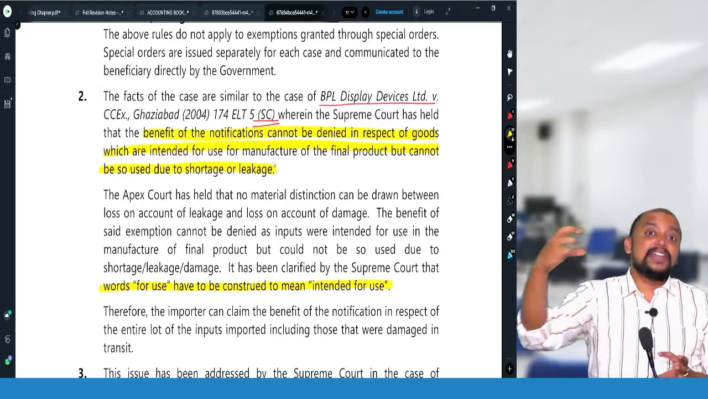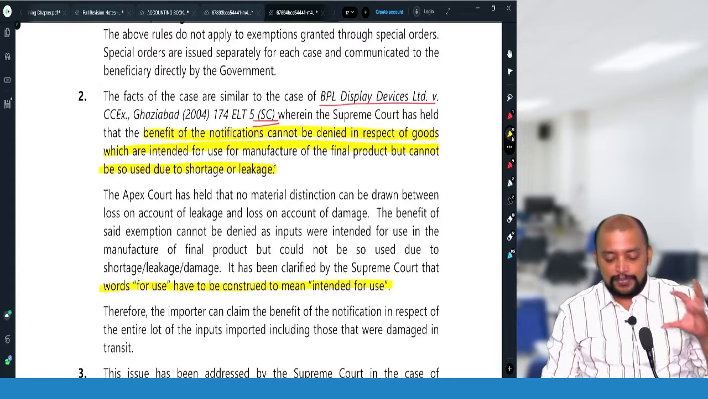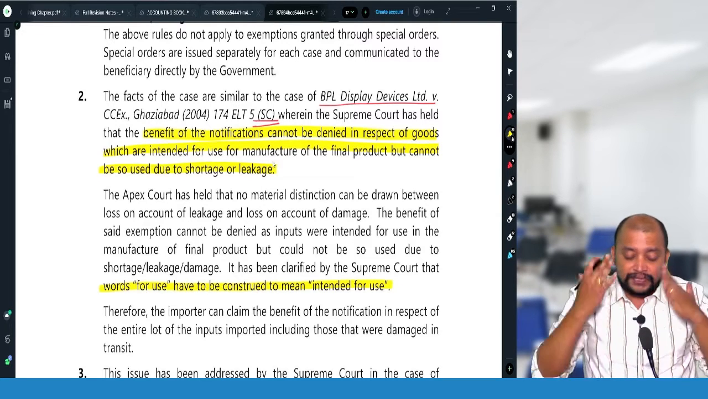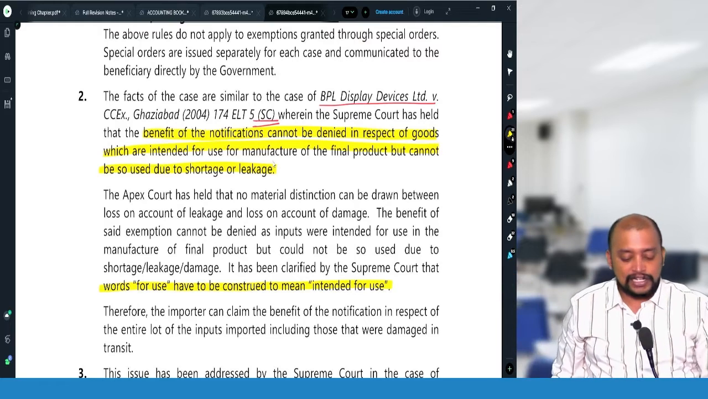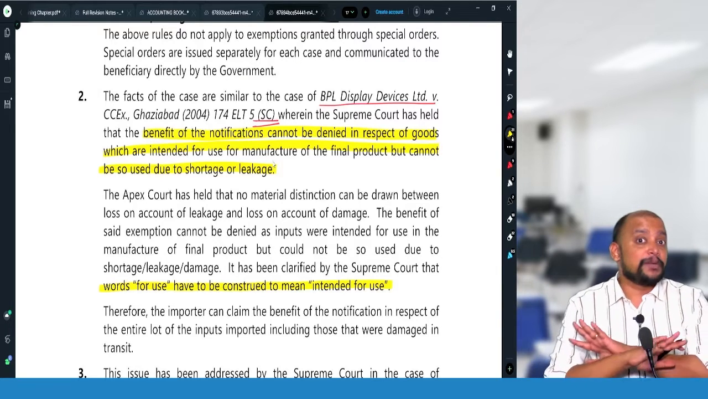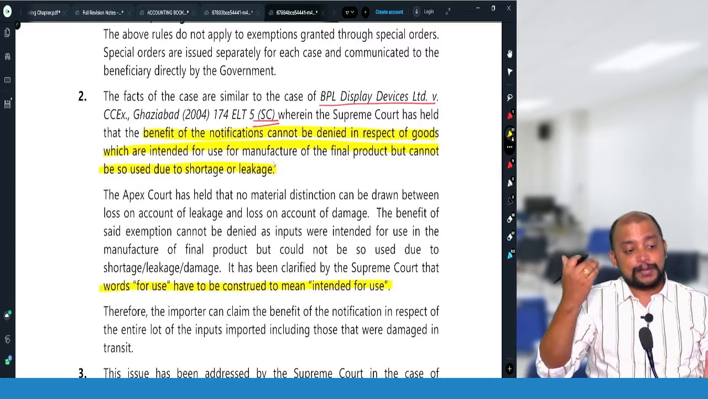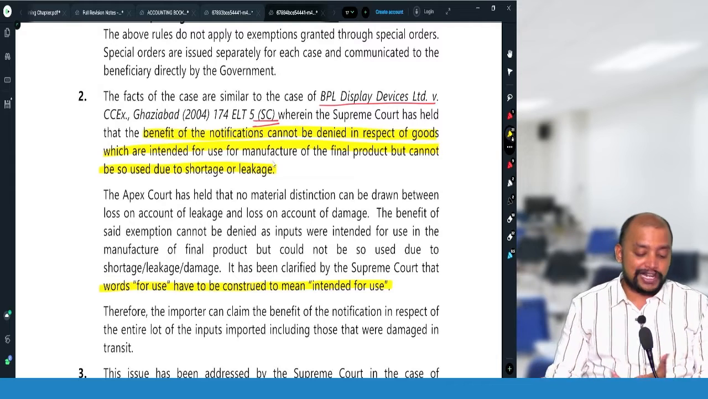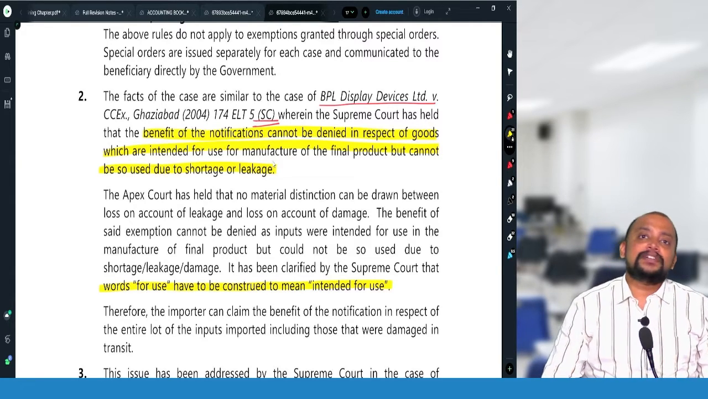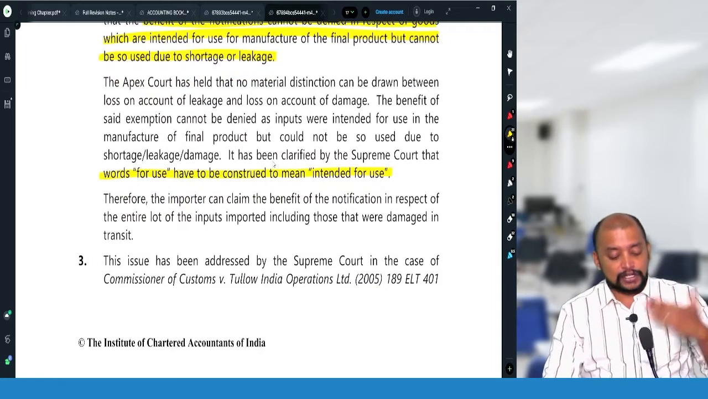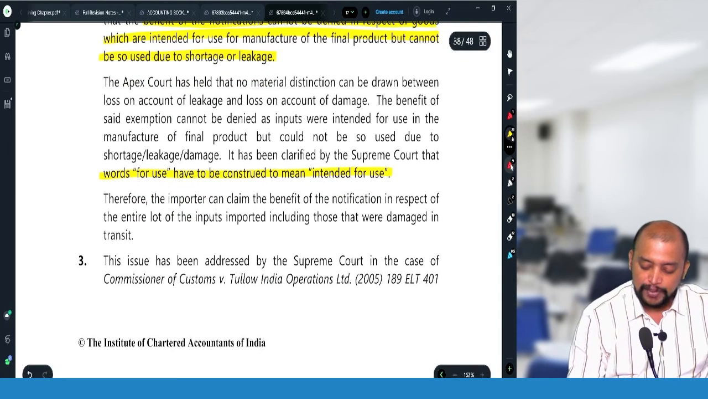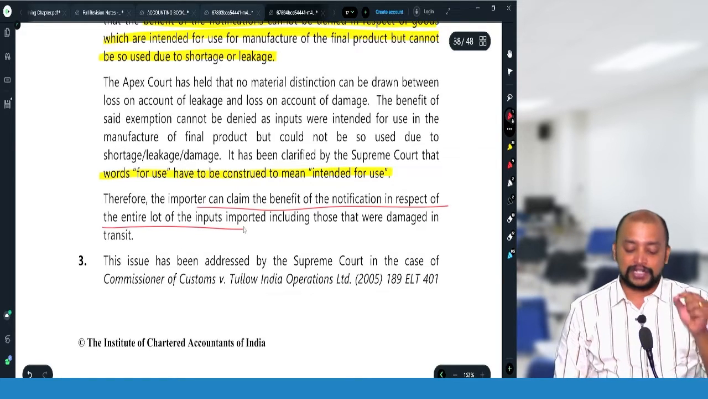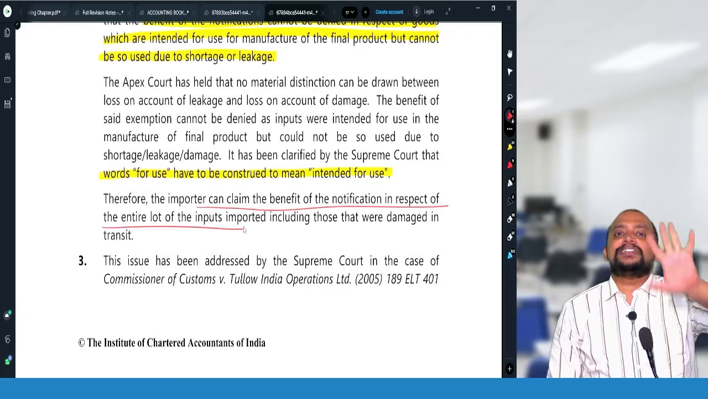These are the keywords that you need to write in the exam. So, the BPL Display Devices case, and then you need to write that the Supreme Court held that the words for use have to be construed to mean intended for use. So the benefit of the notification cannot be denied in respect of goods which are imported, intended to be used in manufacture, but could not be used because of shortage or leakage, etc. So, whether the importer is entitled to the benefit? Yes. Conclusion: the importer can claim the benefit of the notification in respect of the entire lot of inputs imported, including those which were damaged in transit.